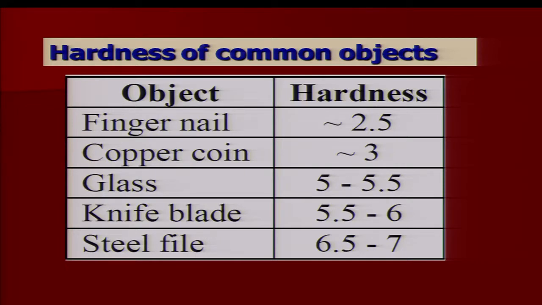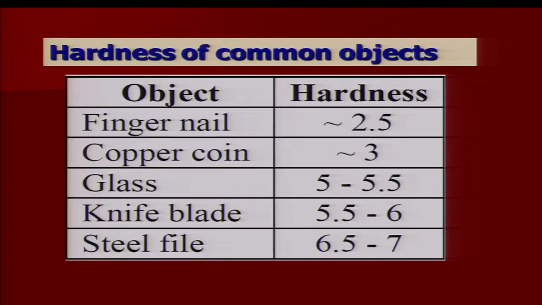A knife varies from 5.5 to 6. A steel file has a hardness of 6.5 to 7. So, these are the important objects commonly available around us: fingernails, copper coins, glass, knife blade and steel.